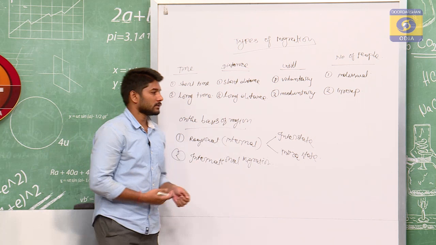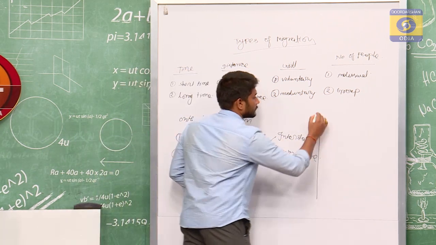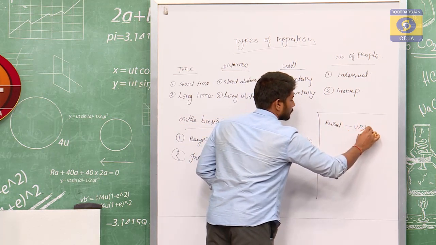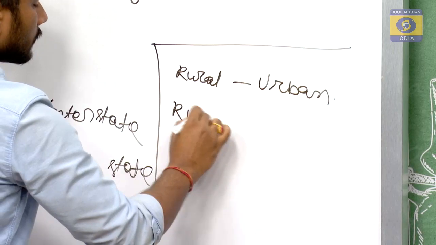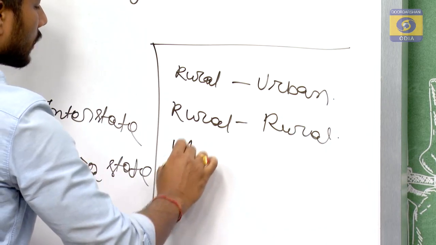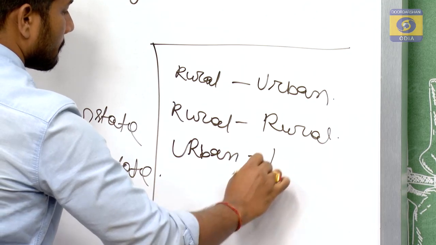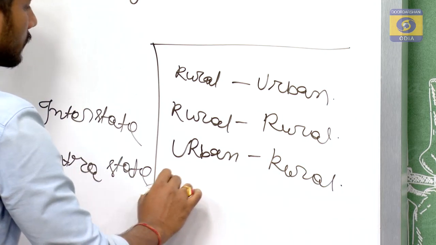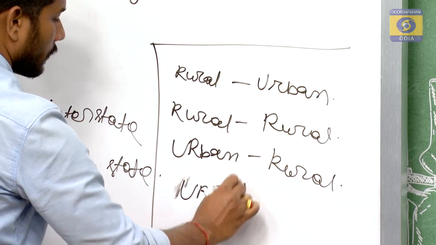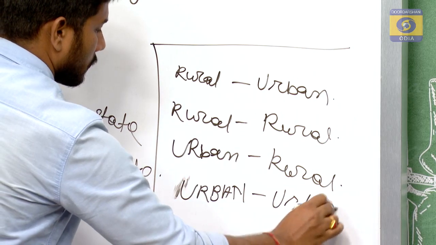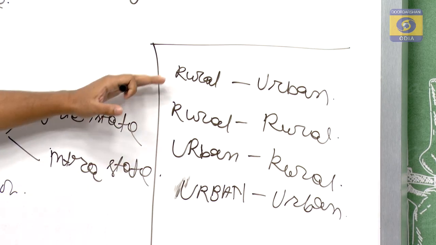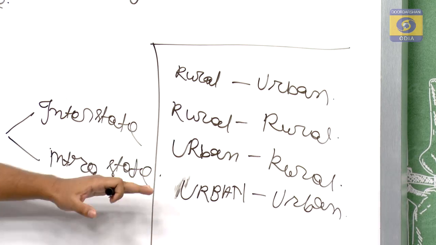On another basis, there are four types of migration: rural to urban, rural to rural, urban to rural, and urban to urban.